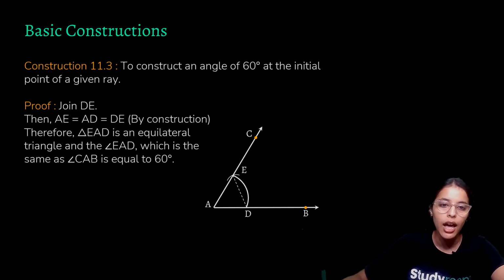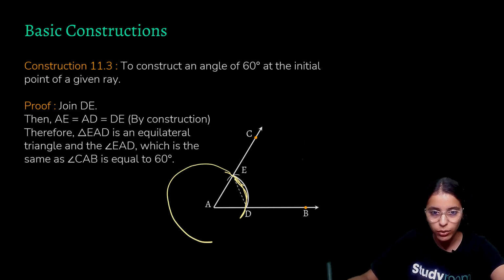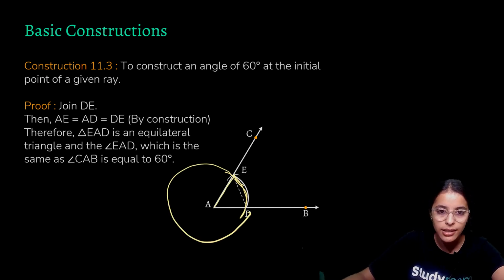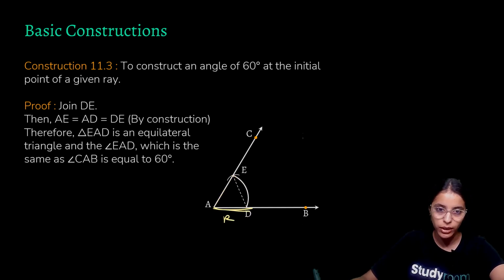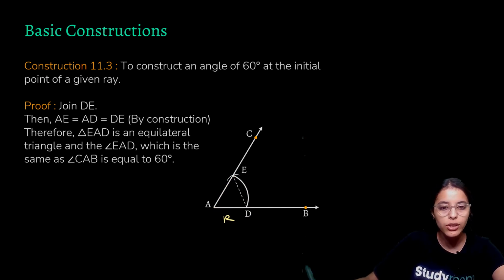It is because this arc that we have made is actually the arc of a single circle. And when we construct a circle over here, the radii, this and this, that is AE and AD, would be the radius of the circle, which will always be equal. Hence, AE equals AD.